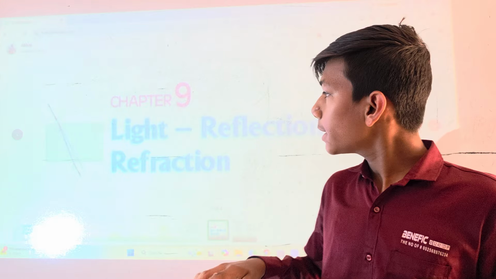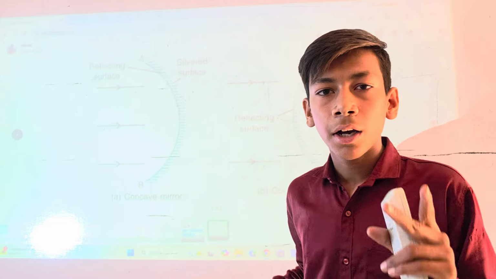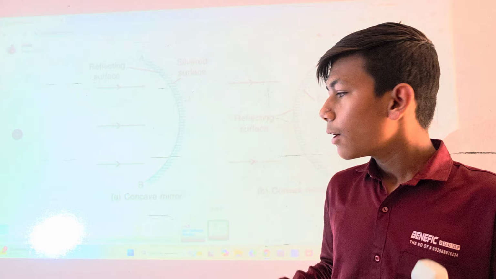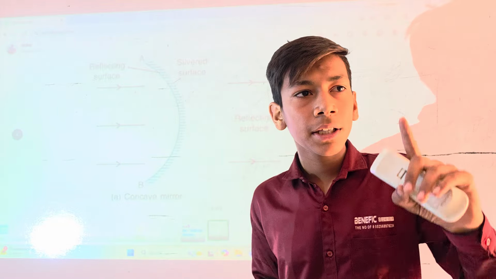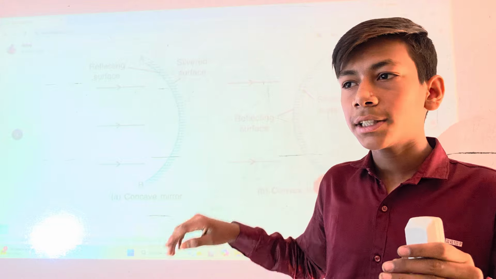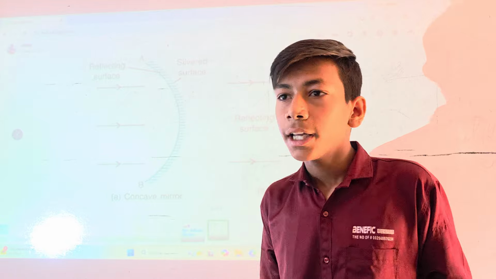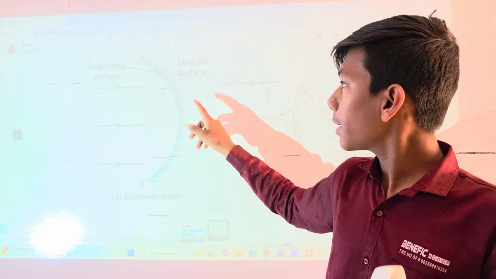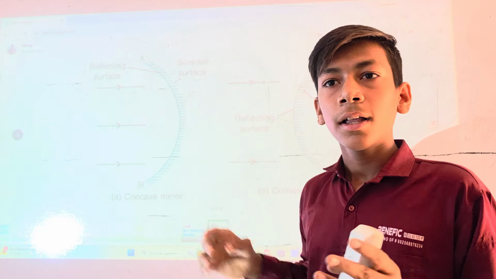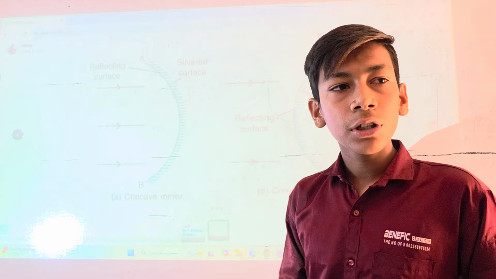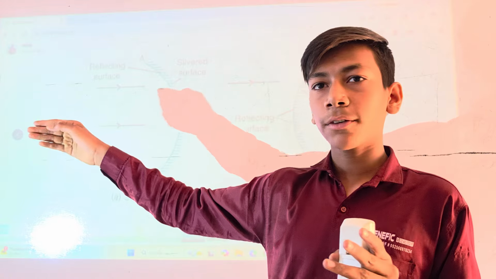In this image you can see both of the mirrors. First is the concave mirror and second is the convex mirror. In the concave mirror, the polish of silver is on the outside of the mirror. Just like you are seeing, the mirror is bent and the polish of silver is outside. These lines show the polish of silver, and it is the reflecting surface. If the light comes from here, the light will reflect from here only.